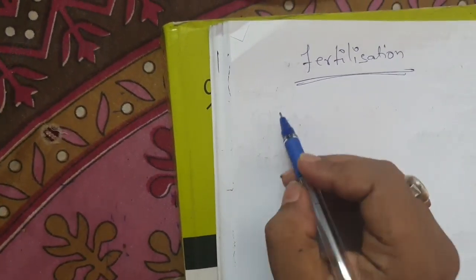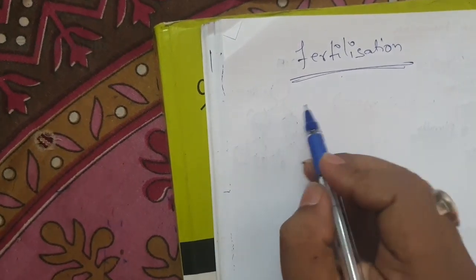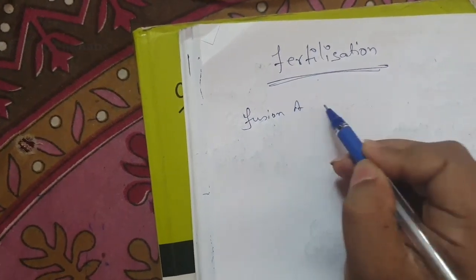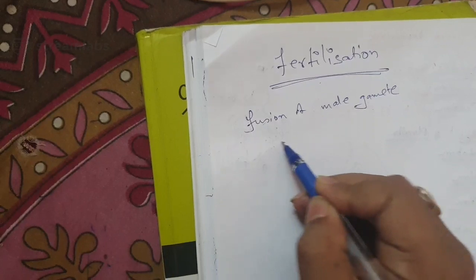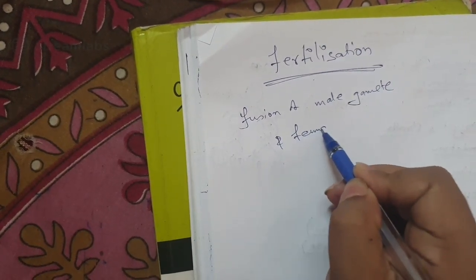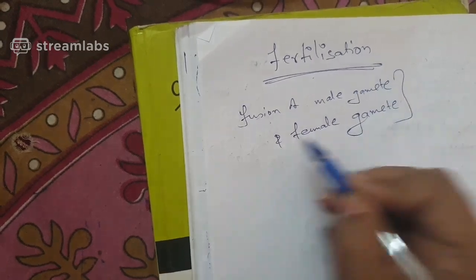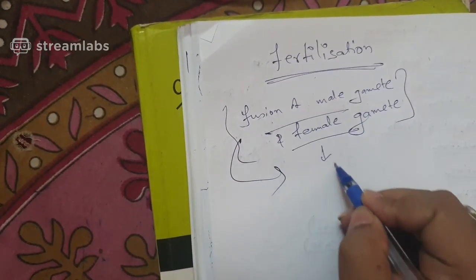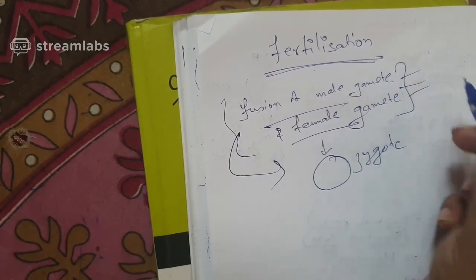Before understanding fertilization, that is the fusion of male gamete and female gamete, this is the source of life. The male gamete and female gamete fuse to form the zygote. And I just told you that it is half the number of chromosomes.